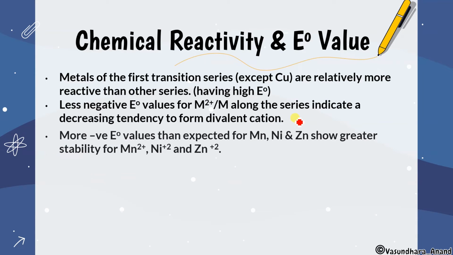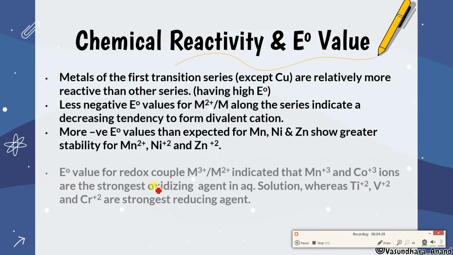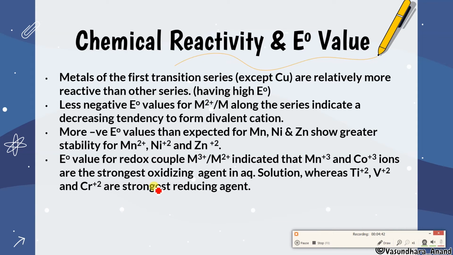Okay, more negative E0 values than expected for Mn, Ni and Zn show greater stability for Mn plus 2, Ni plus 2, Zn plus 2. And what is the reason? Right now I have explained Mn plus 2 d5 configuration, Zn plus 2 d10 configuration, and Ni plus 2 high negative hydration enthalpy. E0 value for redox couple M plus 3 to M plus 2 indicate that Mn plus 3 and Co plus 3 ions are the strongest oxidizing agent.